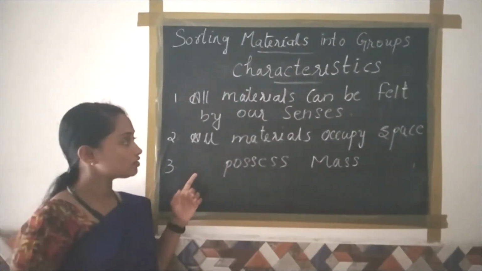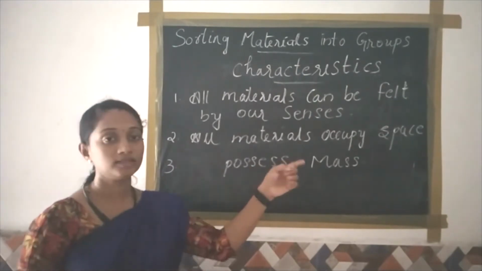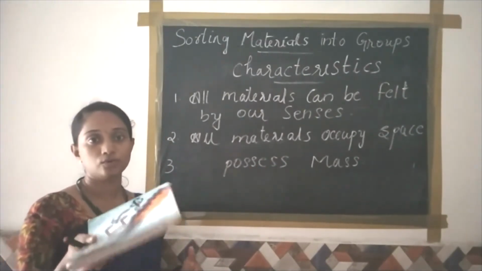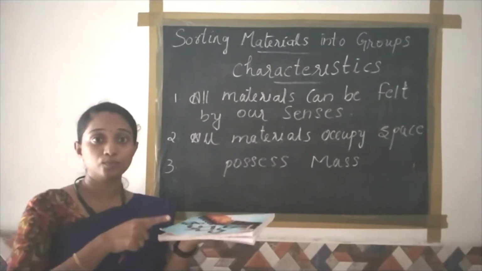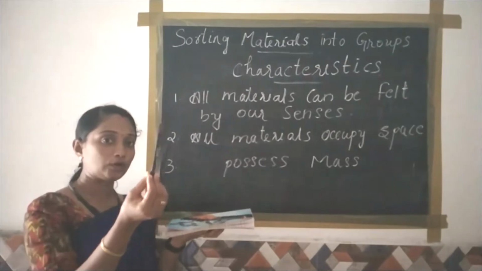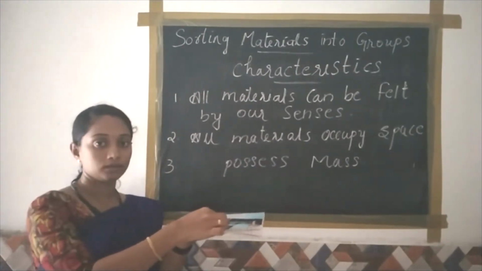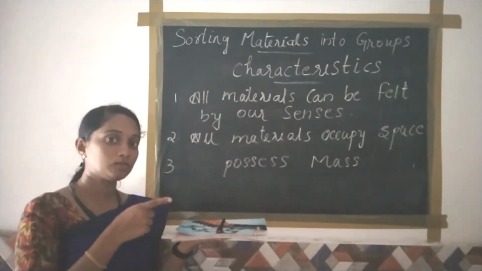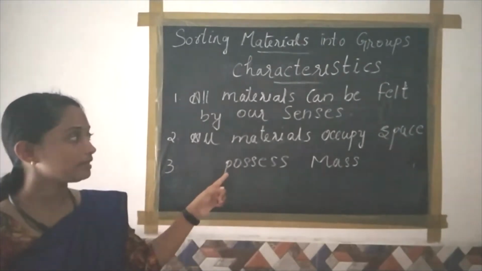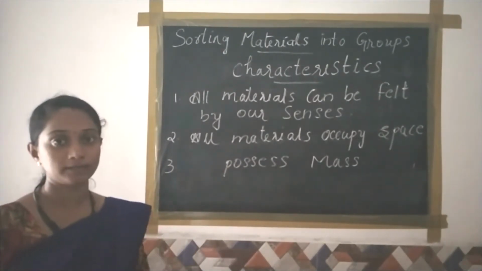Our second characteristic, all material occupies space. That means, if I want to keep this book on the table, this book occupies space on the table. And the second thing, if I want to keep this pen on this book, this pen occupies space on the book. So we can say all material occupies space.